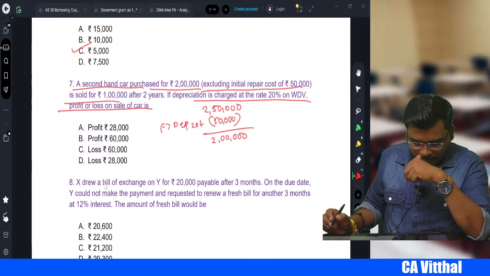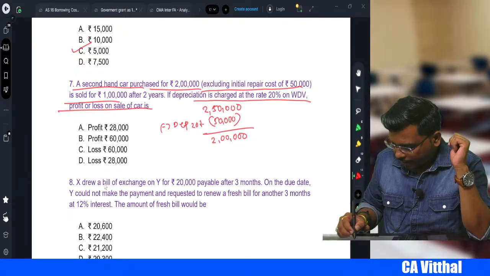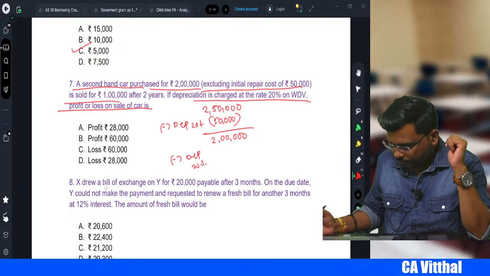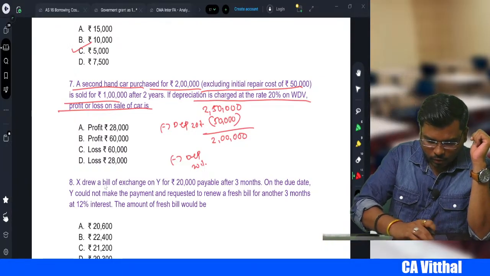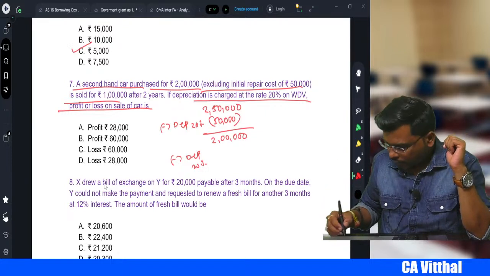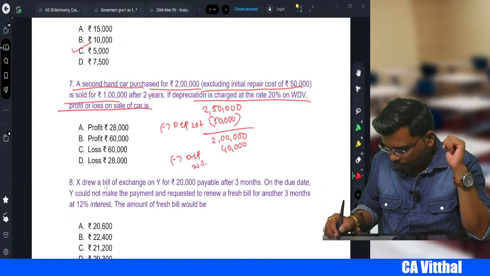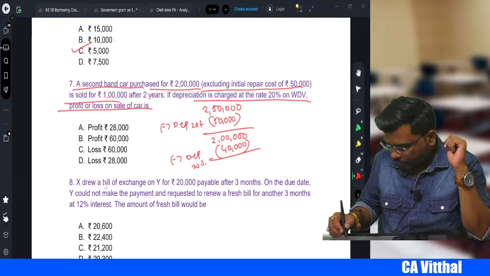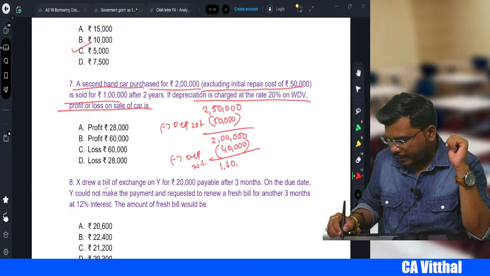Right? After that, what do we do? We again deduct depreciation, which is 20%. So 2 lakhs into 20%, which comes to 40,000. So your written down value becomes 1,60,000.